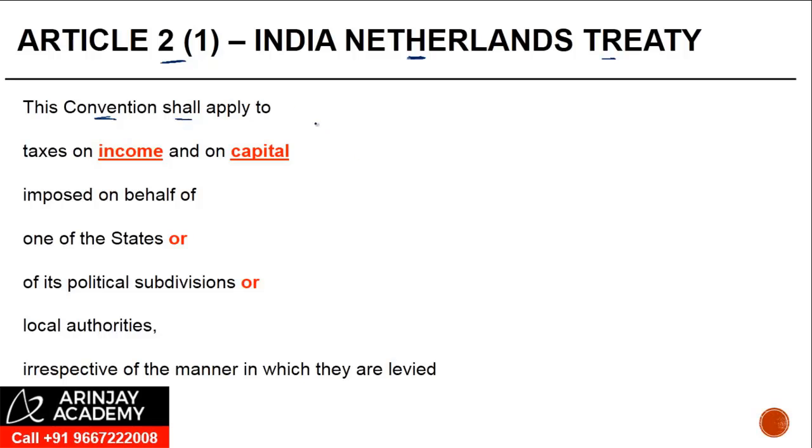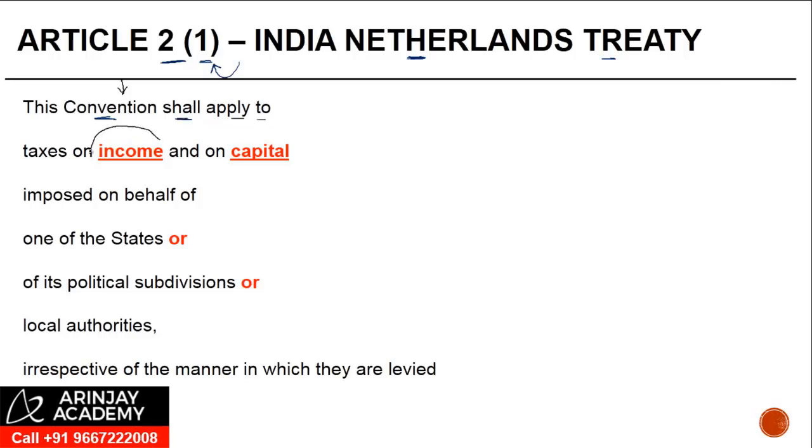So like I told you, the purpose of Article 2, and now specifically Article 2.1, is to tell you which are the taxes to which this convention typically applies. Several treaties have different forms, but I'm going to see what is there in some of the Indian treaties which is relevant. This convention here stands for the treaty, shall apply to taxes on income.